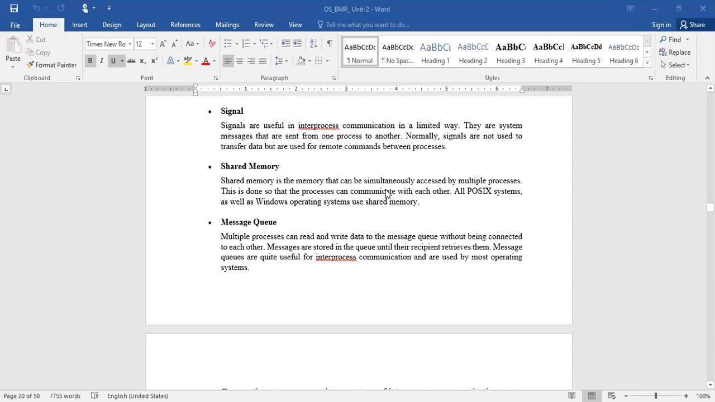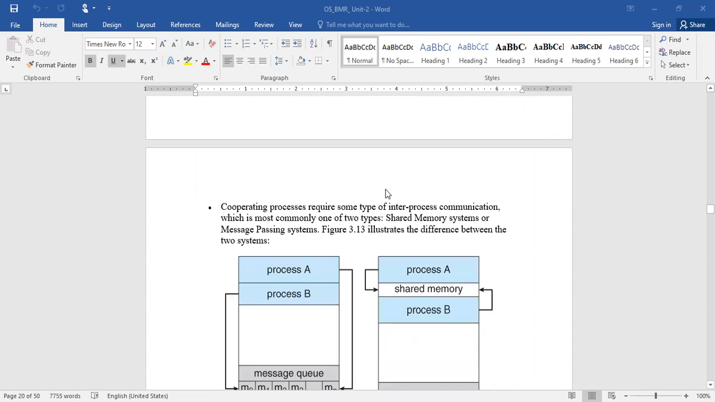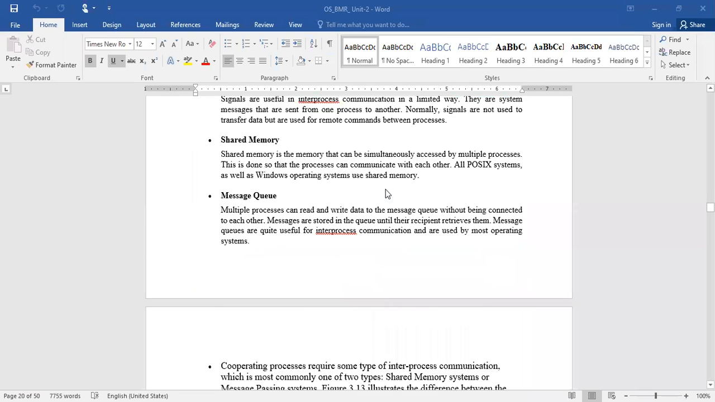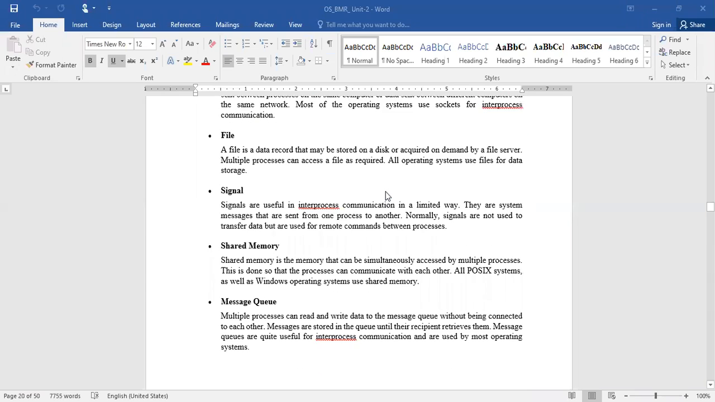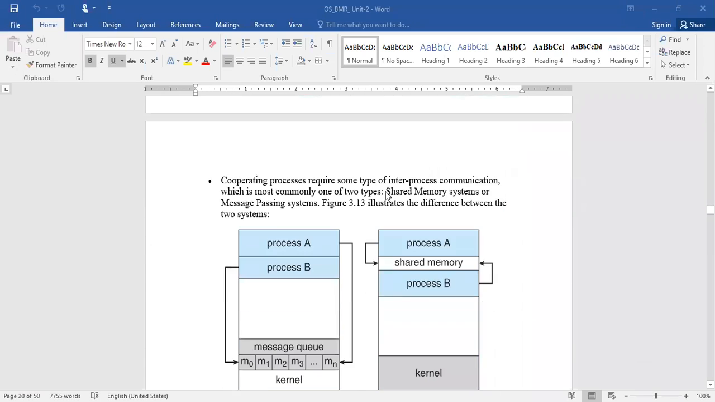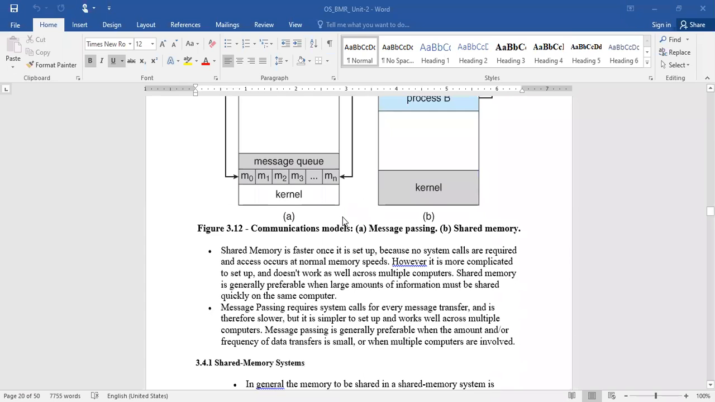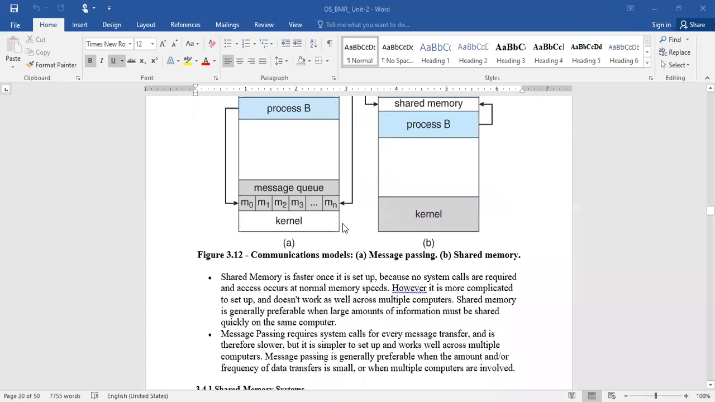Okay, so there are several approaches for implementing inter-process communication: sockets, pipes, files, signals, shared memory, message queue. These are some of the approaches through which we can implement inter-process communication. Among all these, shared memory and message passing systems are very efficient, and in the majority of cases in our current environment people are using them. Okay, so let us focus on shared memory.